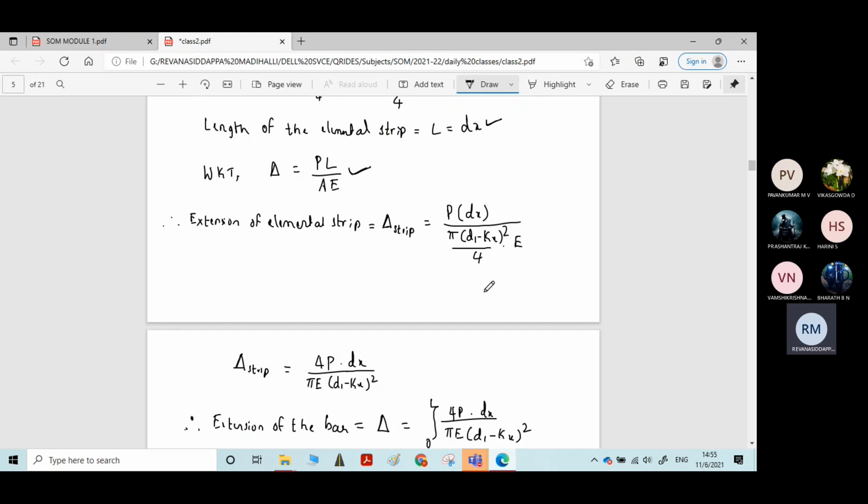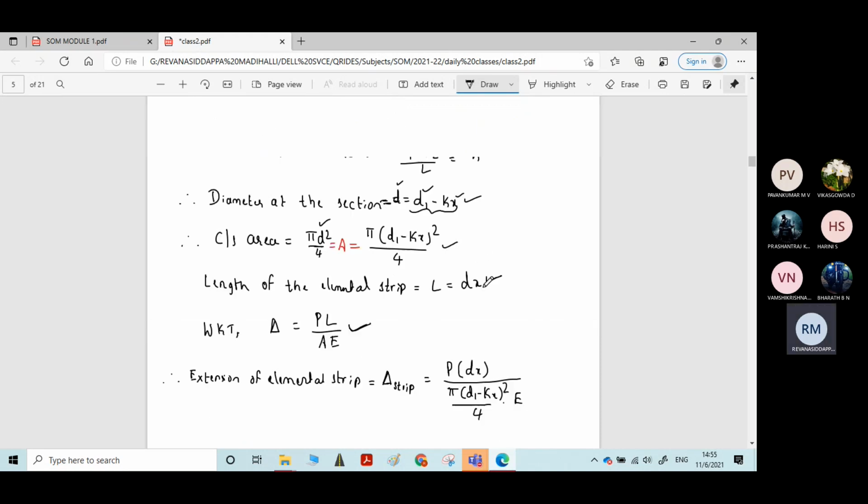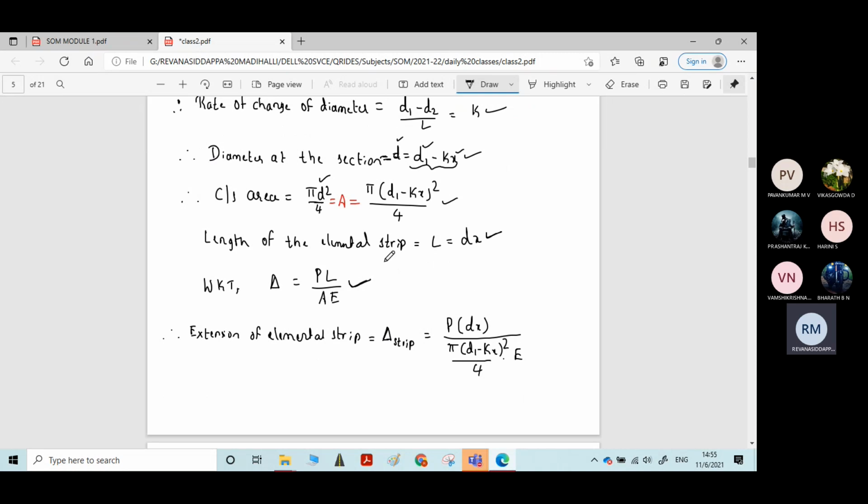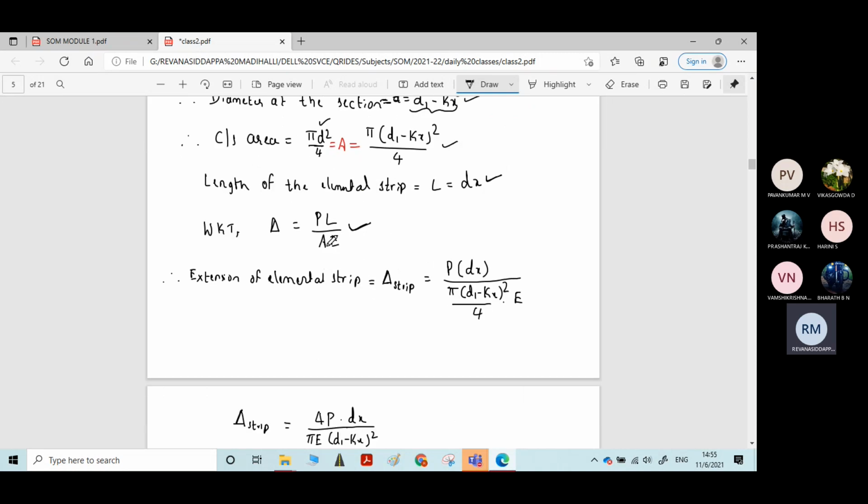What is the first step? Formulating the equation for diameter and calculating the area of the section is the first step. Length is already known. The second step is applying the formula for calculating the extension of the elementary strip, that is PL by AE. We know the force is P, and the length of the elementary strip is dx.